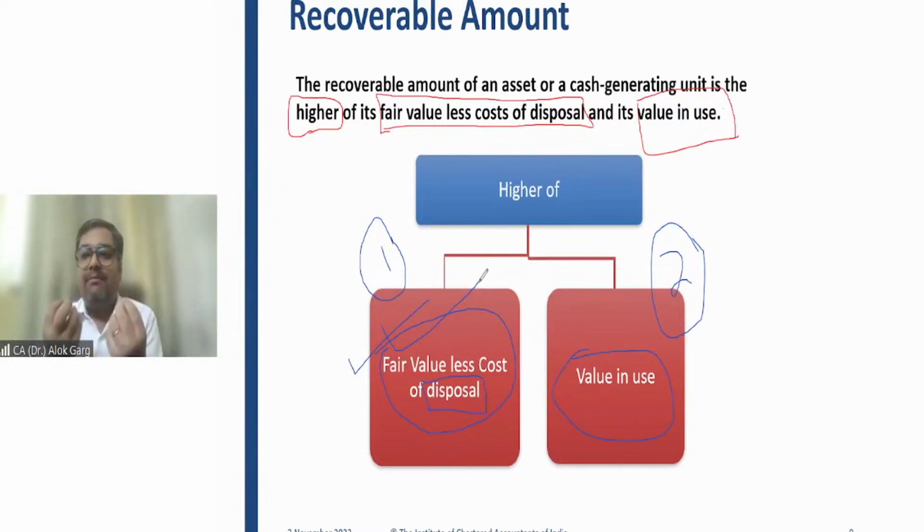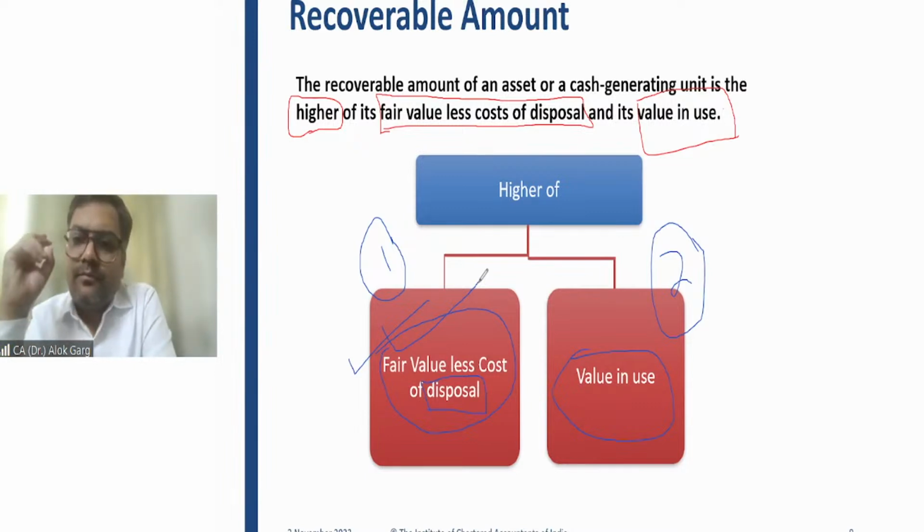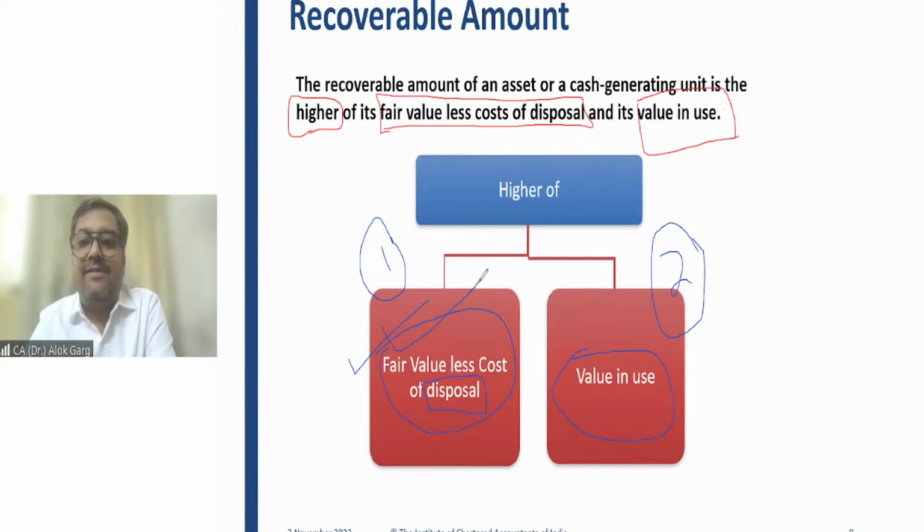If my building today is worth 50 lakh rupees, let's take an example to understand the fair value concept and the value in use concept. Today the value of my building is 50 lakh rupees, and when I say 50 lakh rupees, it means if I sell this building in the market, I'll get 50 lakh rupees. That is my fair value. The life of my building